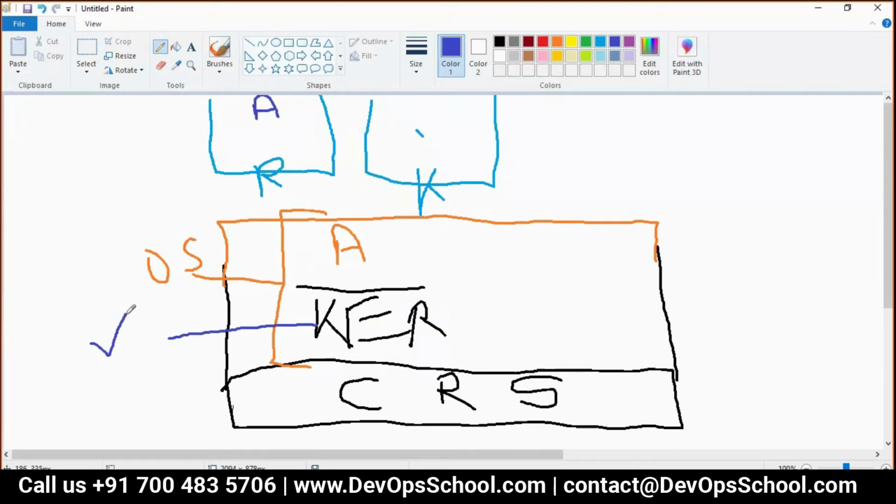And on top of that, you need one user space also. You cannot run any application without user space. Have you ever run any application without user space? No. You might have noticed multiple times you run Apache using the Apache user, Tomcat using the Tomcat user, MySQL as a MySQL user.